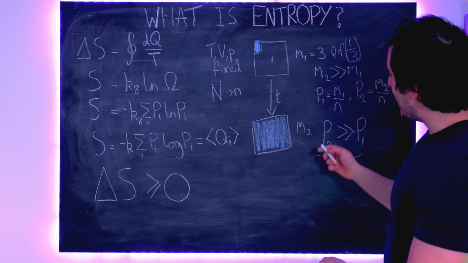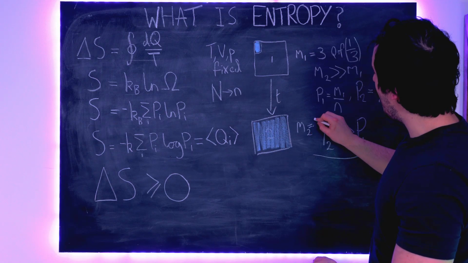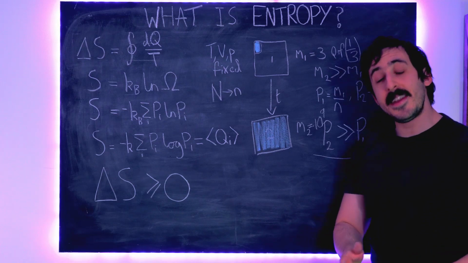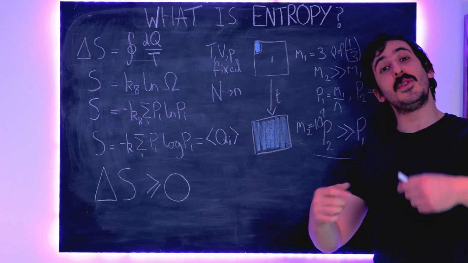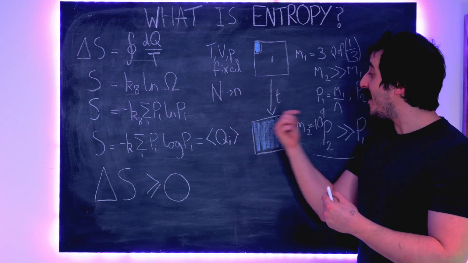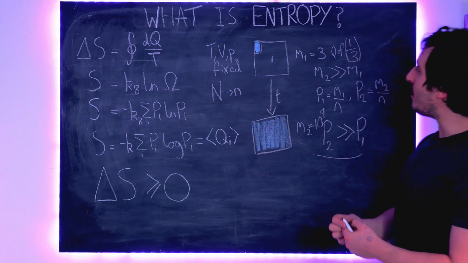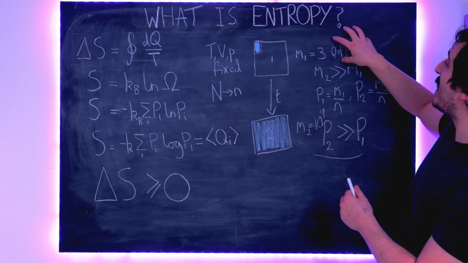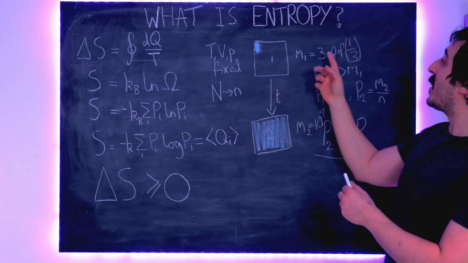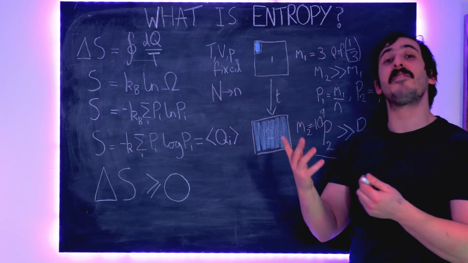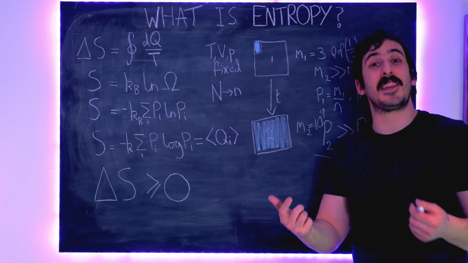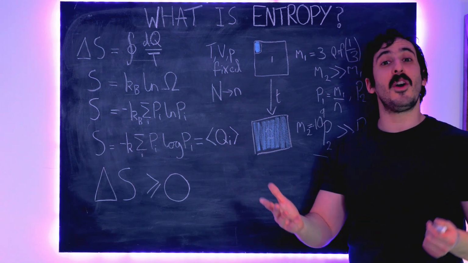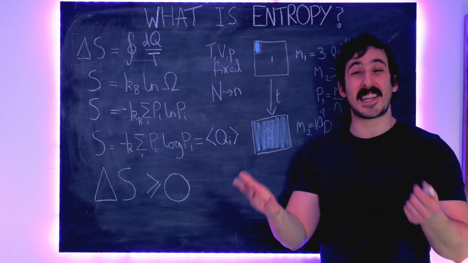Whereas, let's say that M2 has a billion microstates associated with it. If someone comes along and tells you exactly which microstate you're in when we're in state number 2, then the information associated with that is far, far greater than the information associated with this. Because here, we could only have been in one of 3 states to begin with, so we could make a pretty good guess already about which state we're in. And if someone tells us exactly which, that's not a great surprise, right? We were close to guessing that anyway.